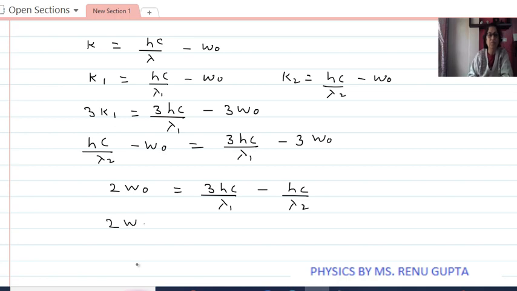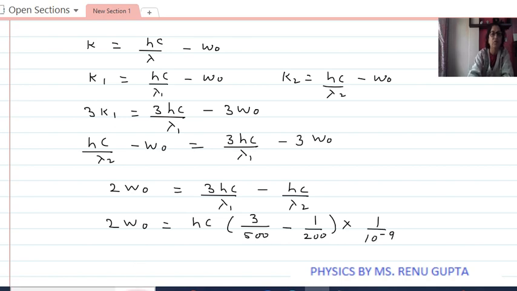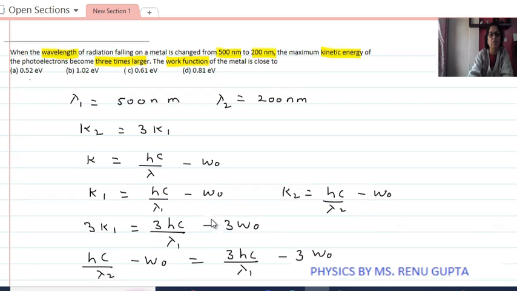So 2 times work function is equal to Hc times 3 upon lambda 1, which was 500 nanometer, minus 1 upon 200 nanometer, that is 1 upon 10 to the power minus 9. The value was given in terms of nanometer.